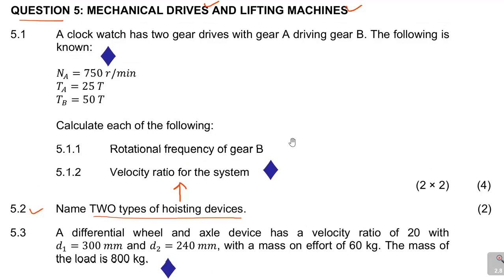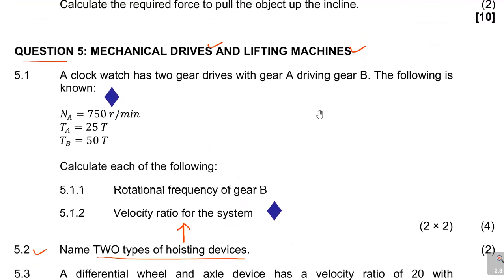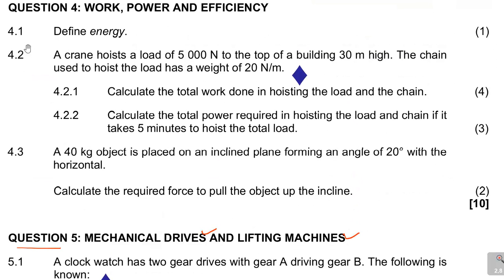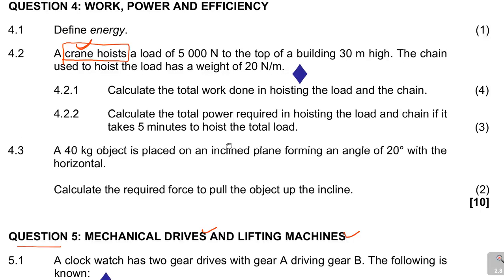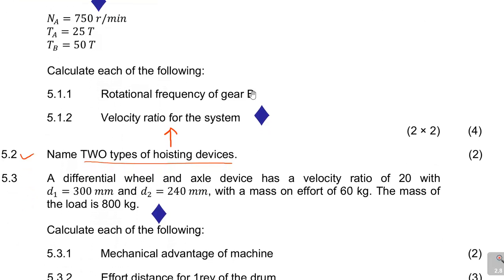Already they've been giving us answers here. I don't know why in a way these guys didn't say that, but the first one is this one, a crane. It's a crane hoist. So that's a hoisting device. The first one is a crane. You can choose that. It's a hoisting device. So that's why I say it's name 2 types of hoisting devices.